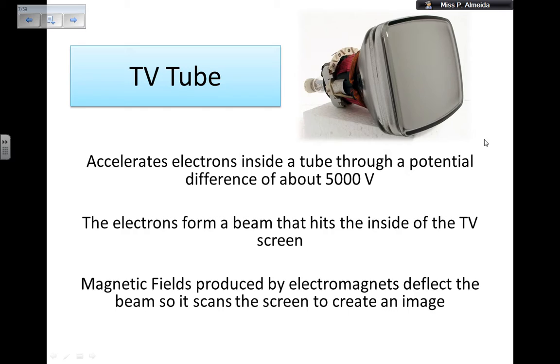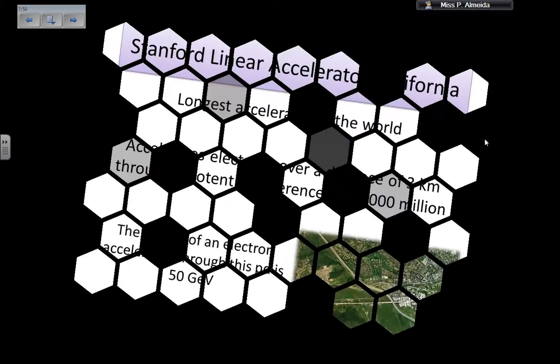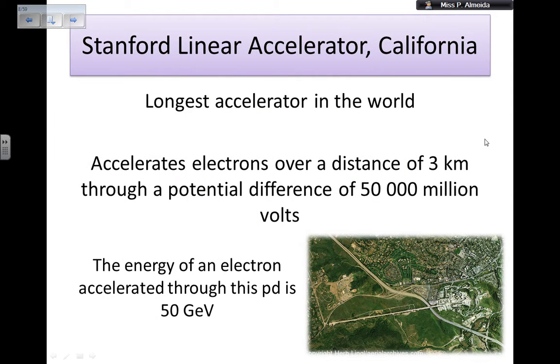Now, the second one, the Stanford Linear Accelerator in California, and that's how it looks. It's the longest accelerator in the world. It accelerates electrons over a distance of 3 kilometers through a potential difference of 5,000 million volts.